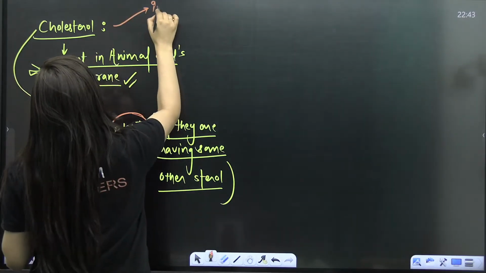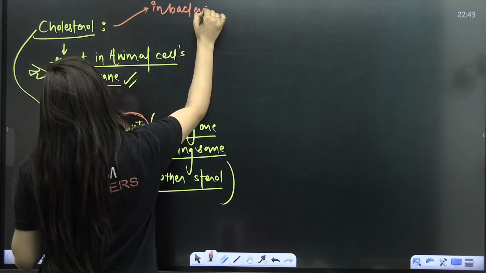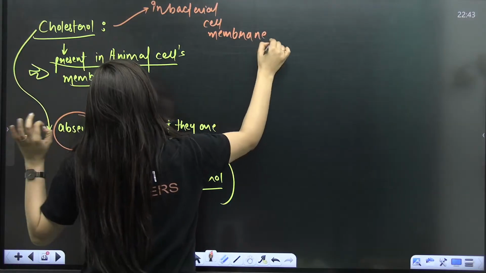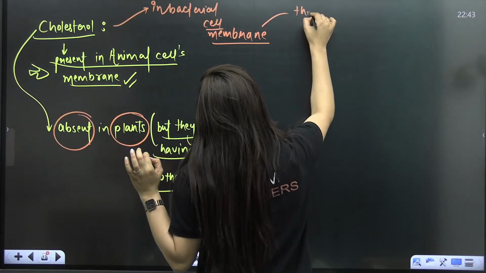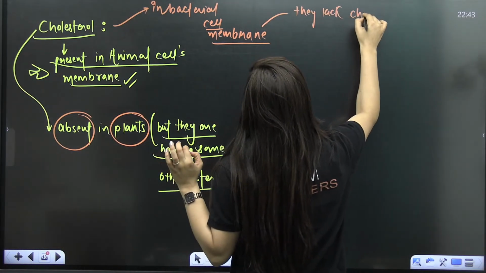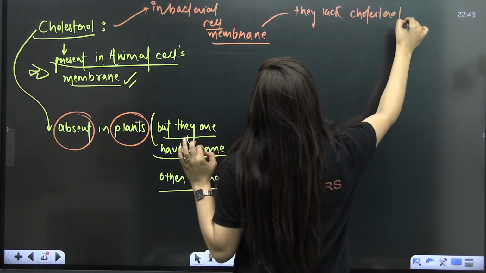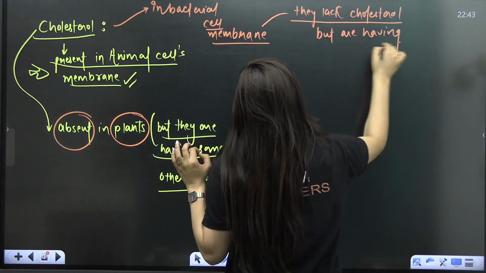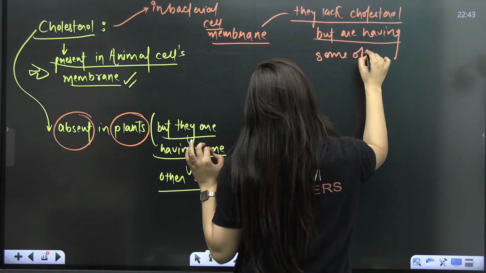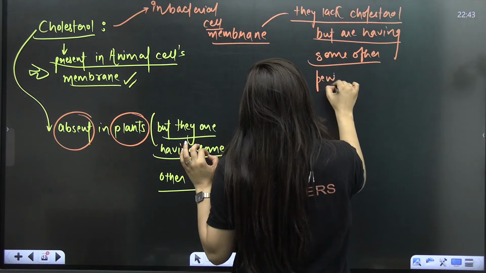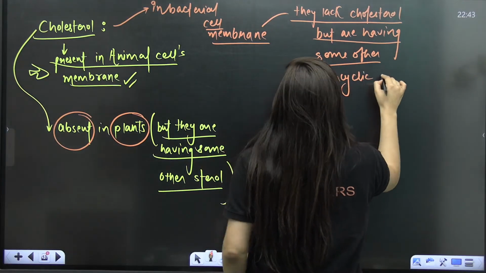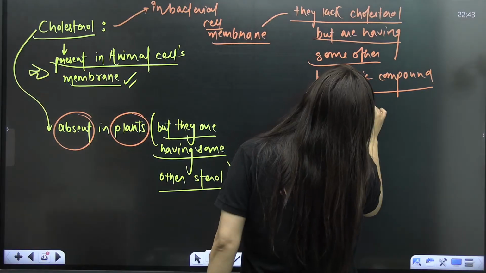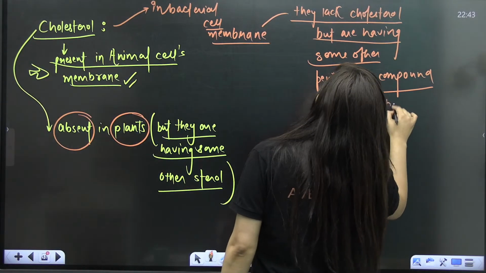And if you remember, in the bacterial cell membrane, I clearly told you this. They lack cholesterol, but have some other pentacyclic compound for providing stability to the membrane.